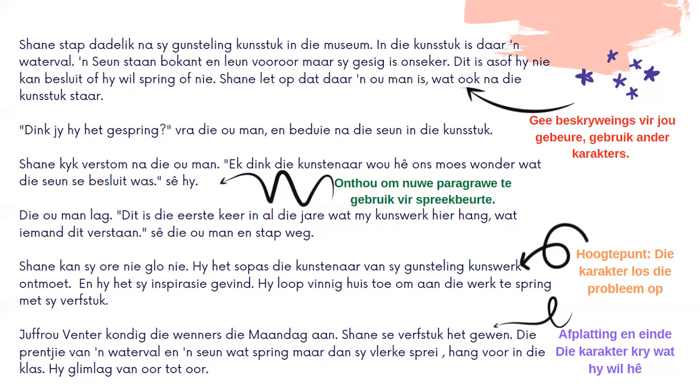So the old man asks him, do you think this boy that's standing above the waterfall, leaning over, jumped? Okay, so the artwork has a boy standing above a waterfall, and he's looking over the waterfall, but his face shows that he doesn't know whether he should jump or not. So the old man then asks Shane, do you think that this boy jumped? Then it's Shane's turn to speak, and that's why I use a separate paragraph for Shane.